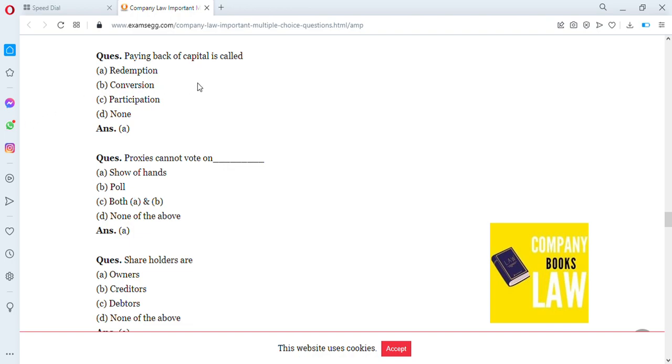Then another question, paying back of capital is called redemption. Yeah, so the answer is A. Then proxies cannot vote on. They can't vote on show of hands, but they can vote by poll. Yeah. So the answer is A. Proxies cannot vote on show of hands.